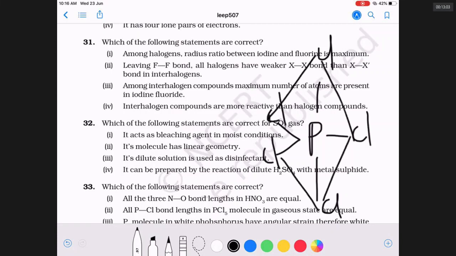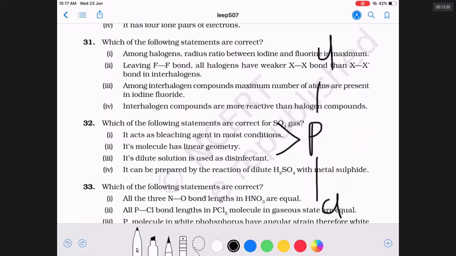These are called axial bonds. These are called equatorial bonds. Equatorial bonds are shorter, axial bonds are longer. Therefore statement B is wrong. Yes or no? Why have you not practiced this structure of PCl5?